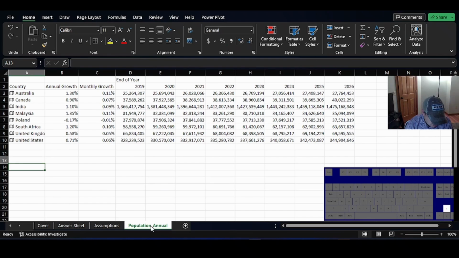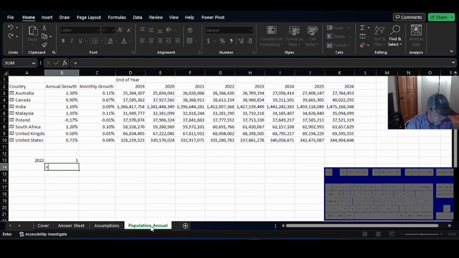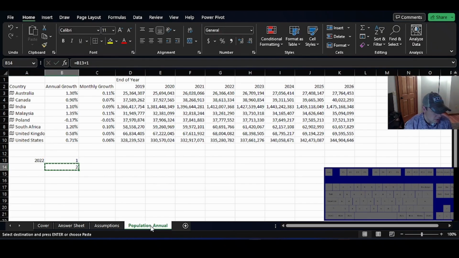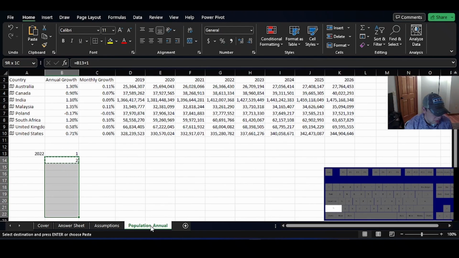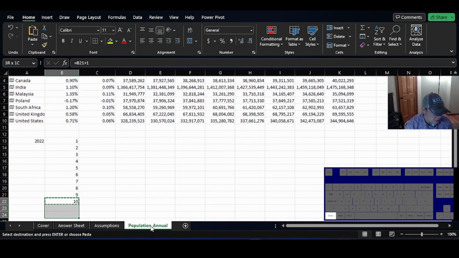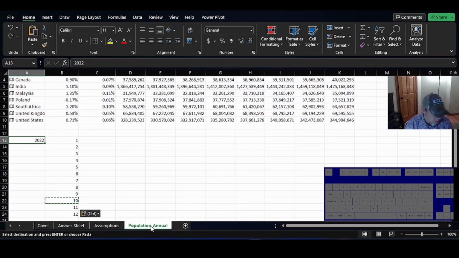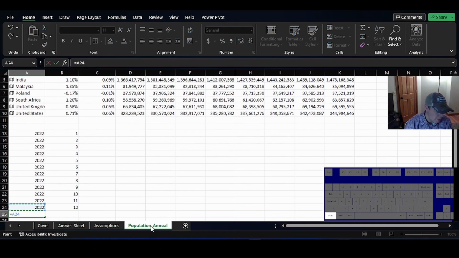Let's do this. So okay, so 2022 1 9 equals that plus 1. There's that. Okay, so, and then we're going to do equals that plus 1.